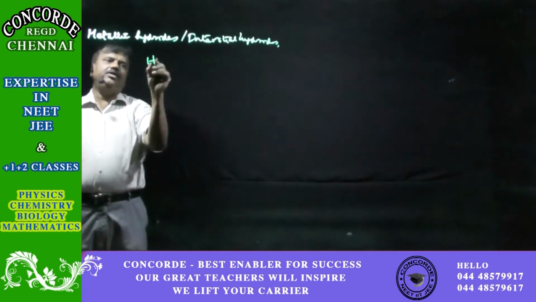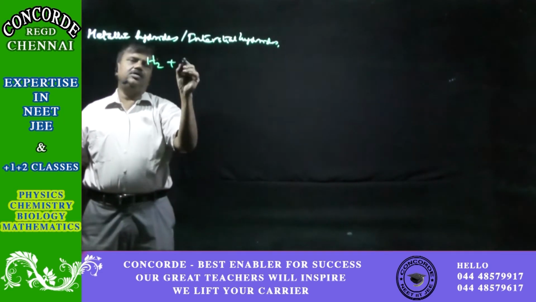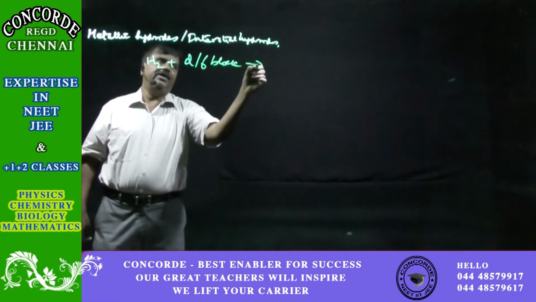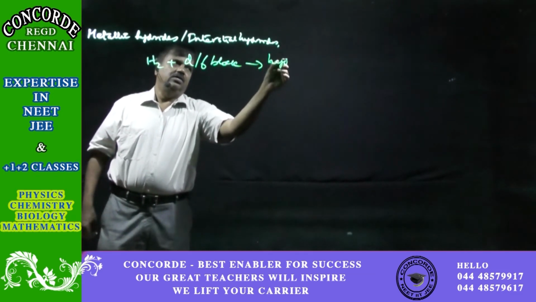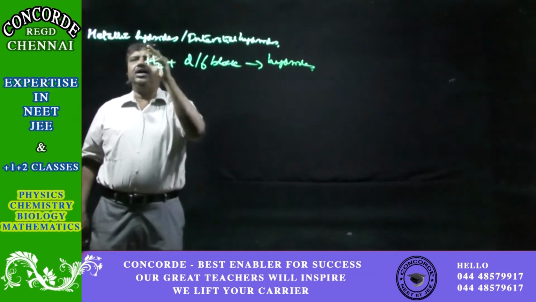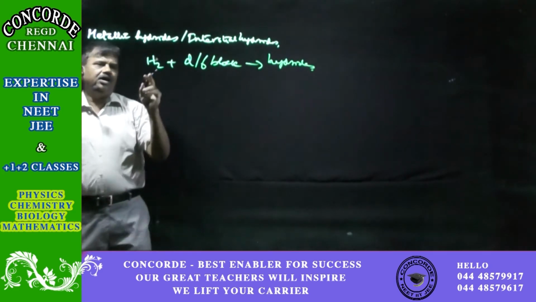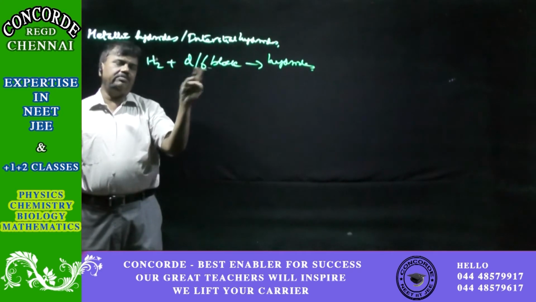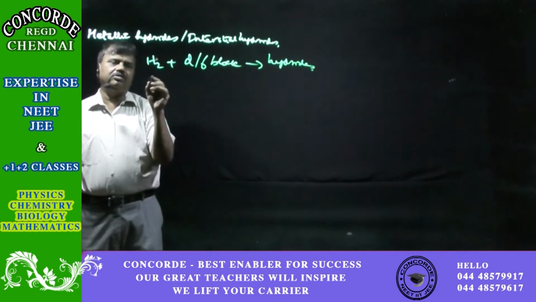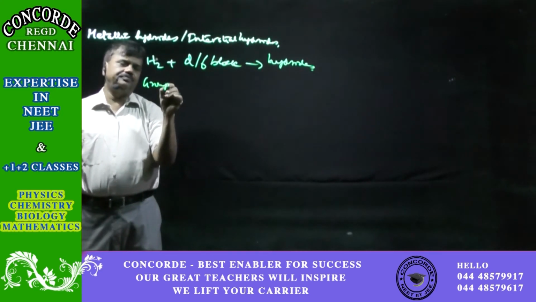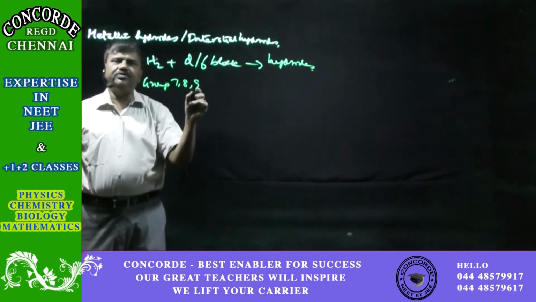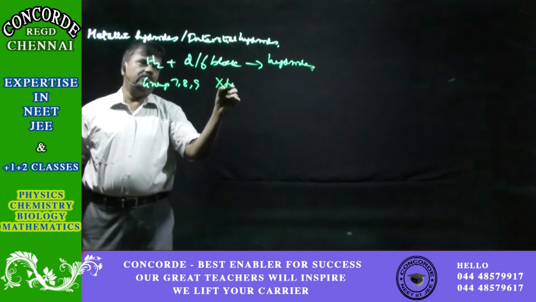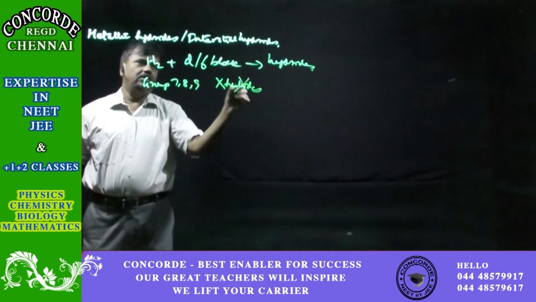So if hydrogen reacts with d-block or f-block elements and forms hydrides, they come under metallic hydrides. Even in the d-block, group 7, 8, 9 elements do not form hydrides.